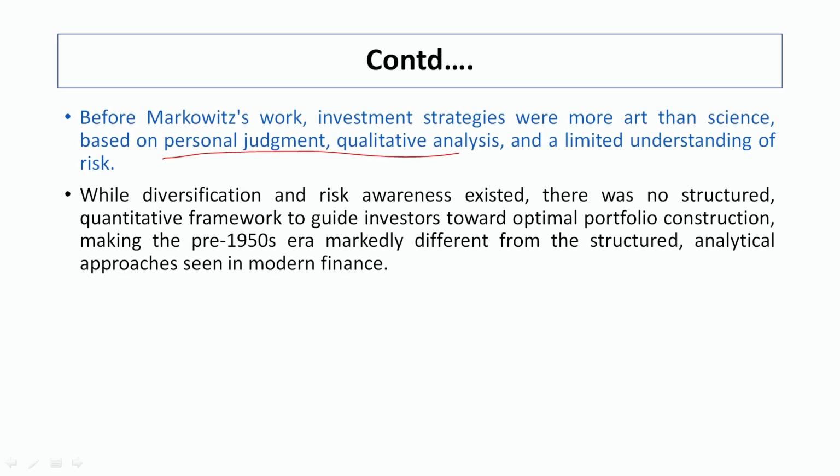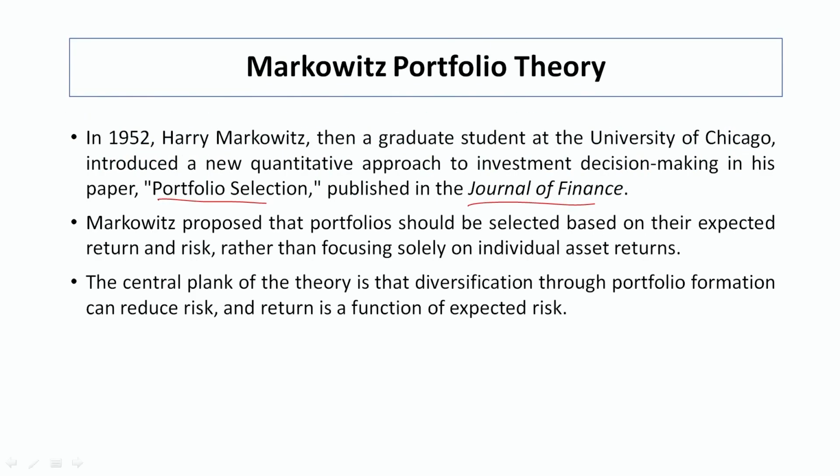Just on personal judgment and qualitative factors, we cannot form a portfolio. There should be some quantification of portfolio construction, and that concept was propounded by Henry Markowitz in his theory, the Markowitz portfolio theory, which is also known as modern portfolio theory.